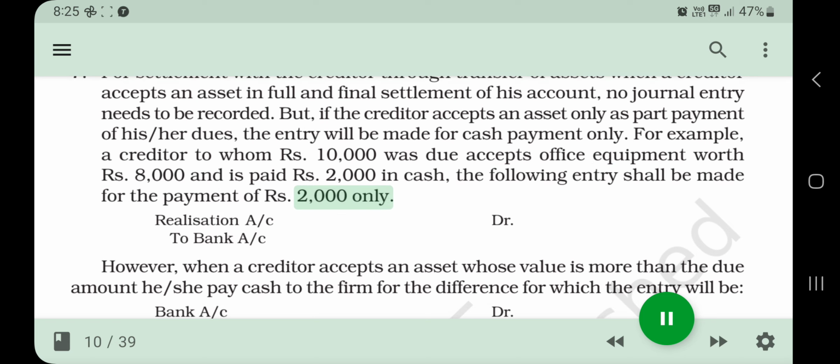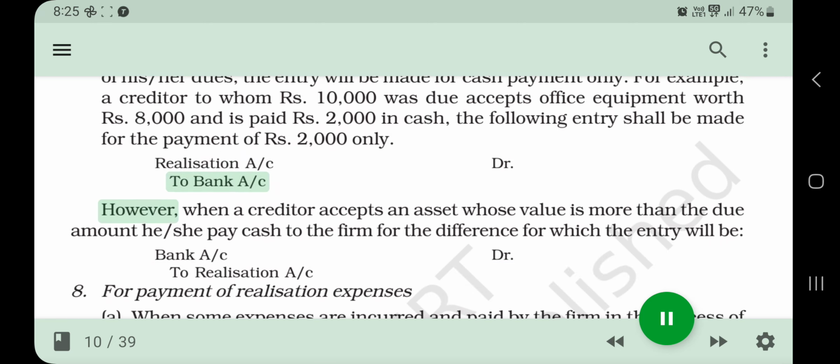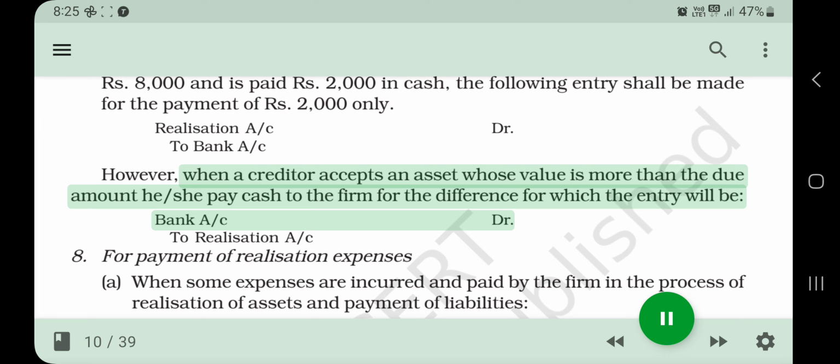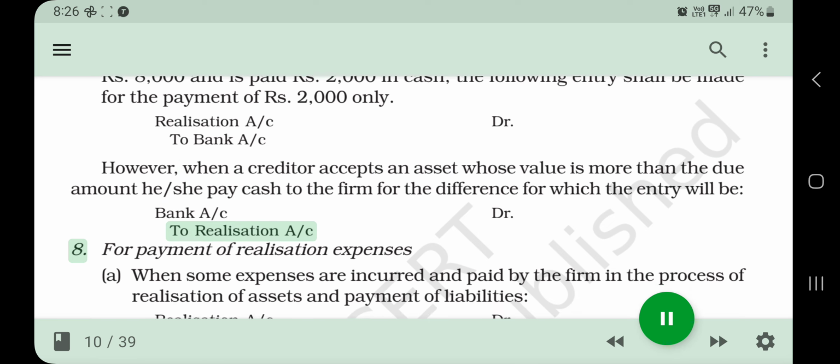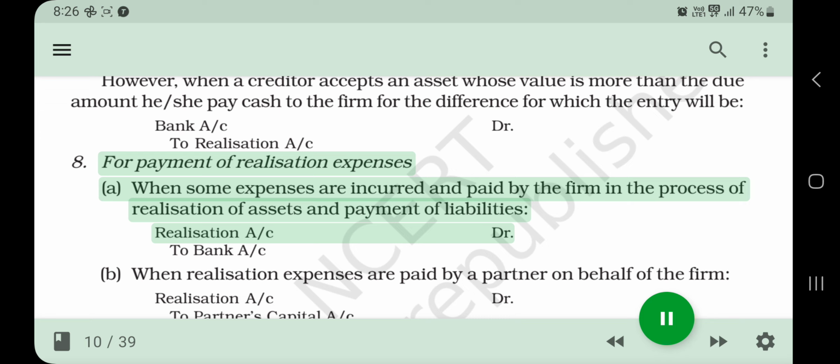2,000 only. Realization A/c Dr. To Bank A/c. However, when a creditor accepts an asset whose value is more than the due amount, she pays cash to the firm for the difference, for which the entry will be Bank A/c Dr. To Realization A/c. 8. For payment of realization expenses, when some expenses are incurred and paid by the firm in